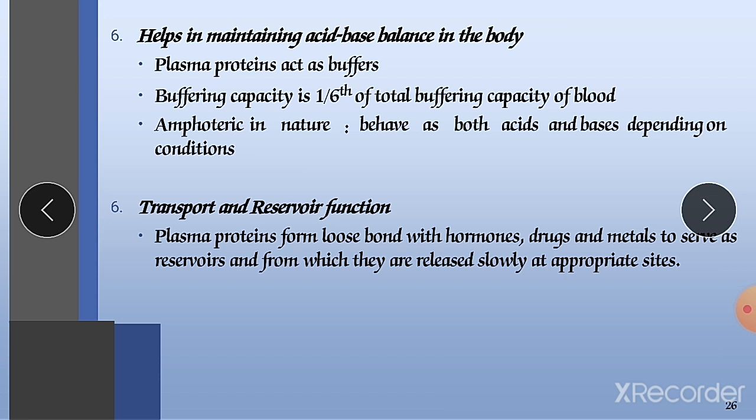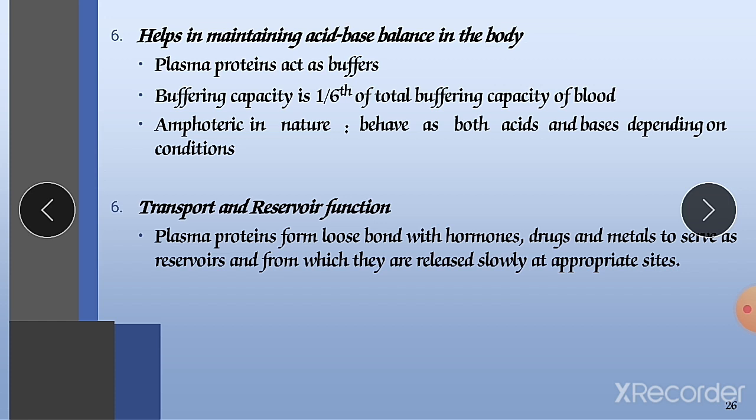Sixth function is that it helps to maintain the acid base balance in the body, because in our body constantly the chloride ions maintain our acidity and the bicarbonates maintain the basicity. Constantly they are increasing and decreasing in our body, and according to the requirement, the concentration of ions will be increased or decreased.